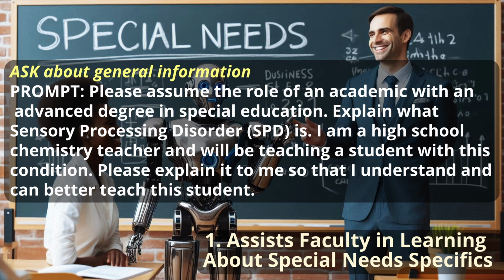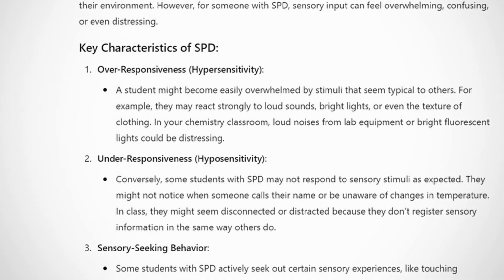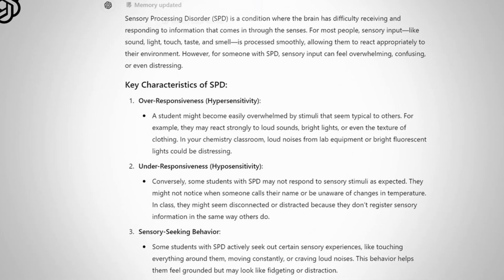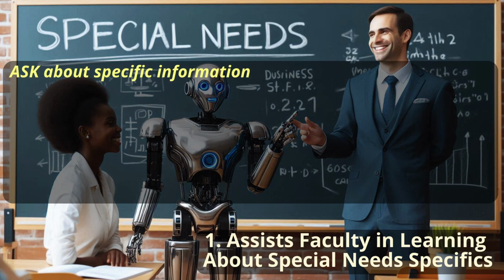And sure enough, if we feed that into an AI such as ChatGPT, we get a really great result. It tells us the key characteristics of SPD, all of the different aspects associated with it, and really helps us to understand what this is. Next, we can ask it about specific information, right? We can go even further with having the AI assist us.